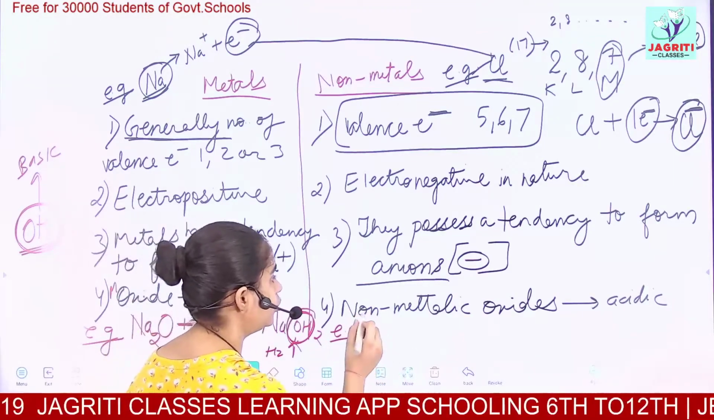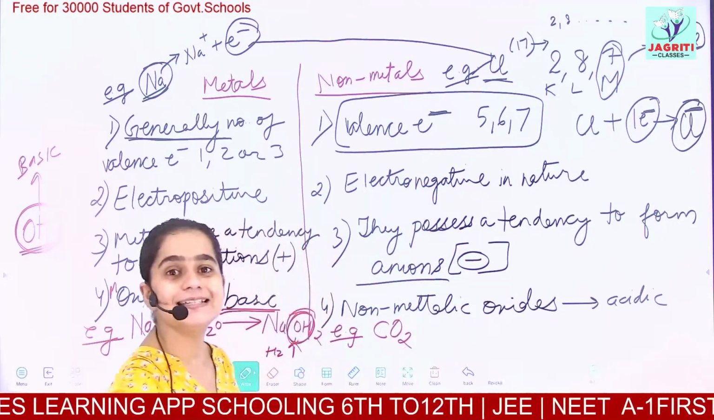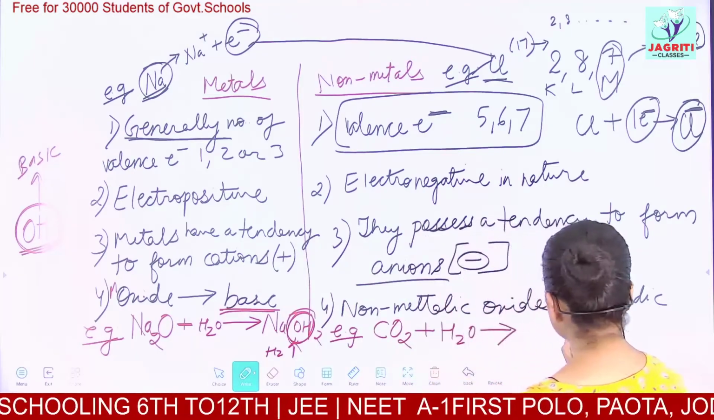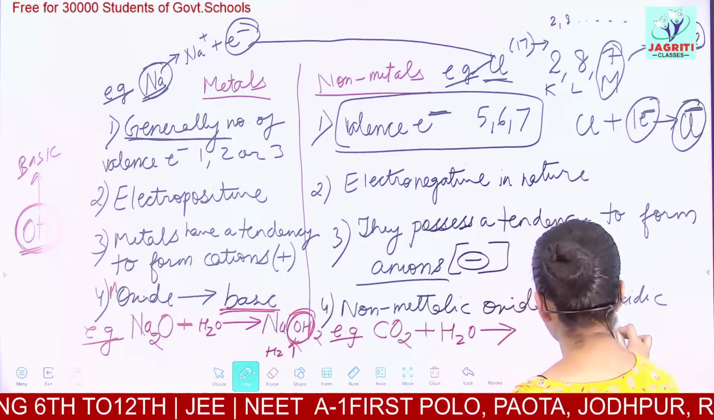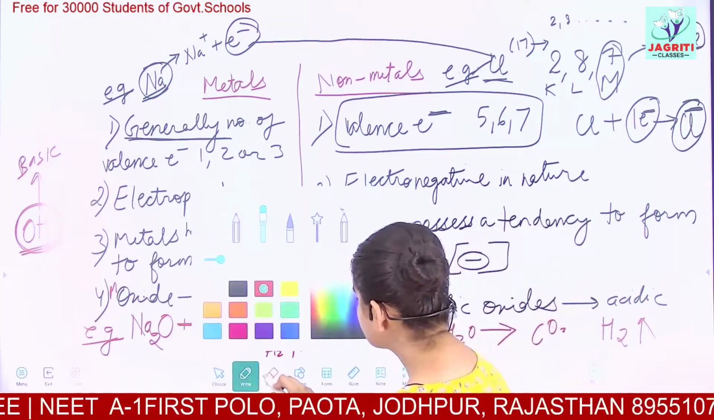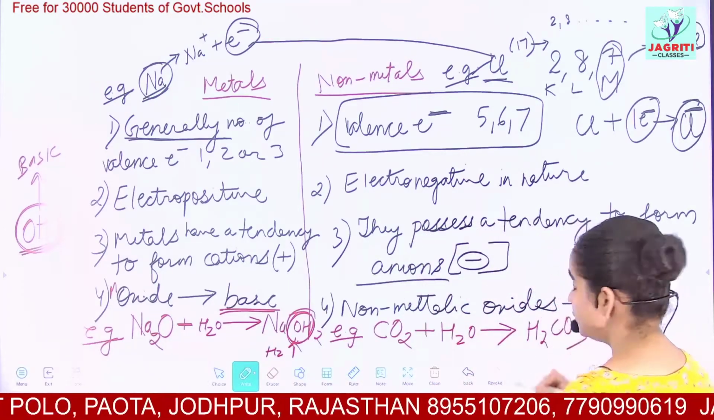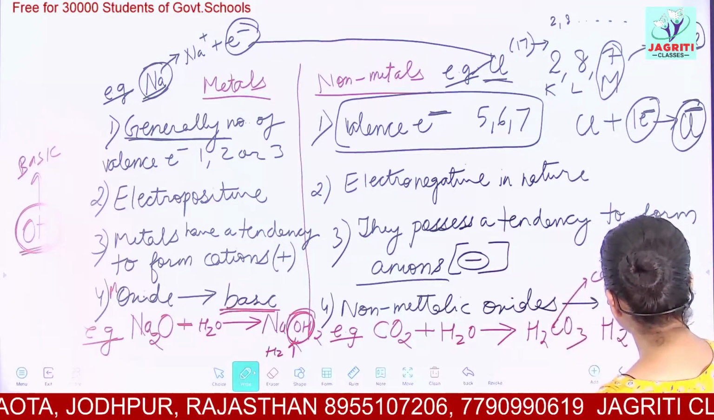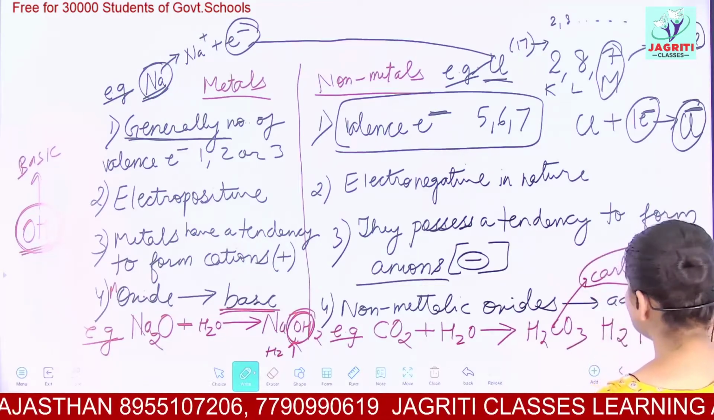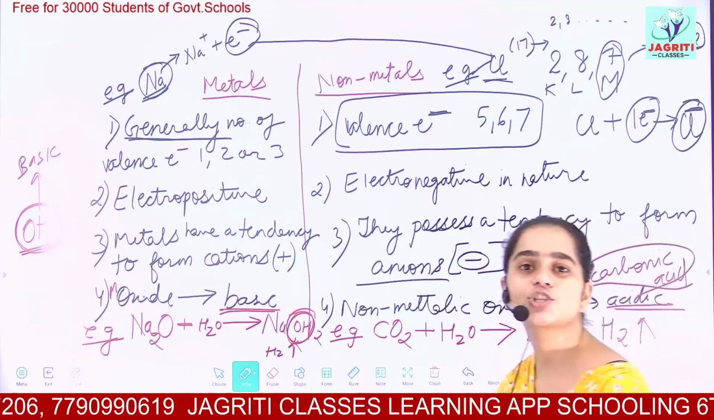Whereas for non-metallic oxides, let's suppose we take carbon, and the oxide of carbon would be CO2. When this reacts with water, on reaction it forms carbonic acid, H2CO3. This is carbonic acid, and this carbonic acid is acidic in nature. So the non-metallic oxides behave as acids. This was a short example for this.